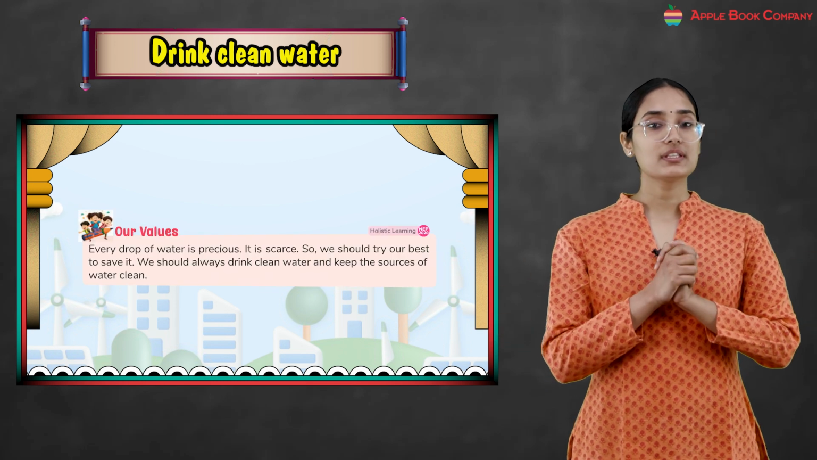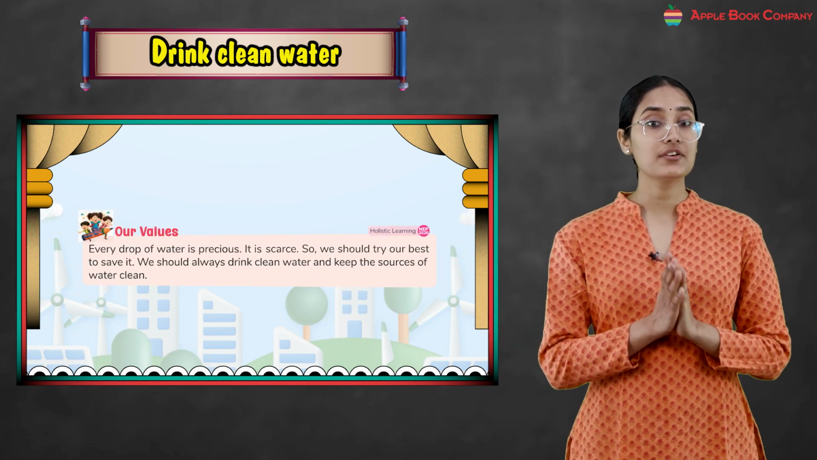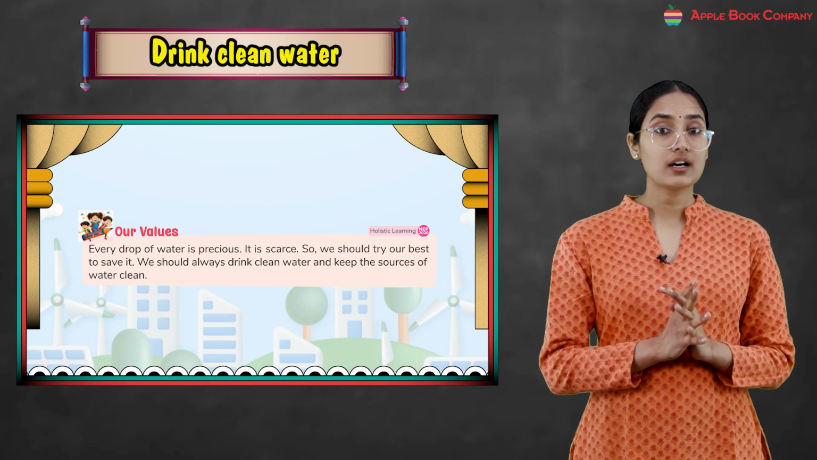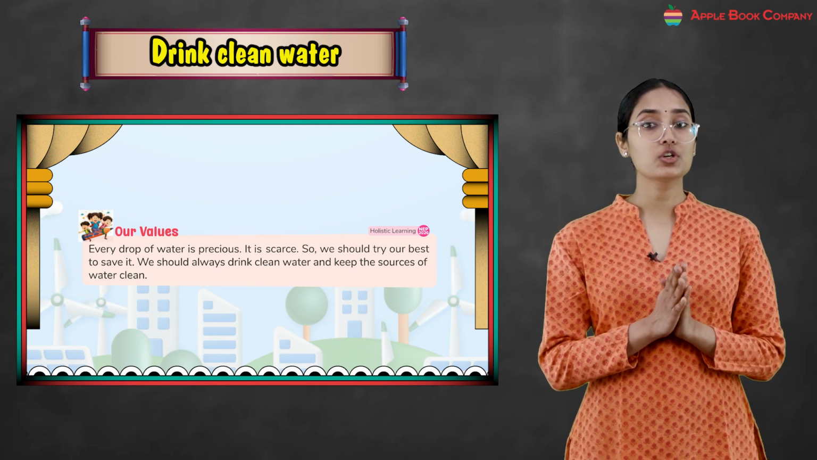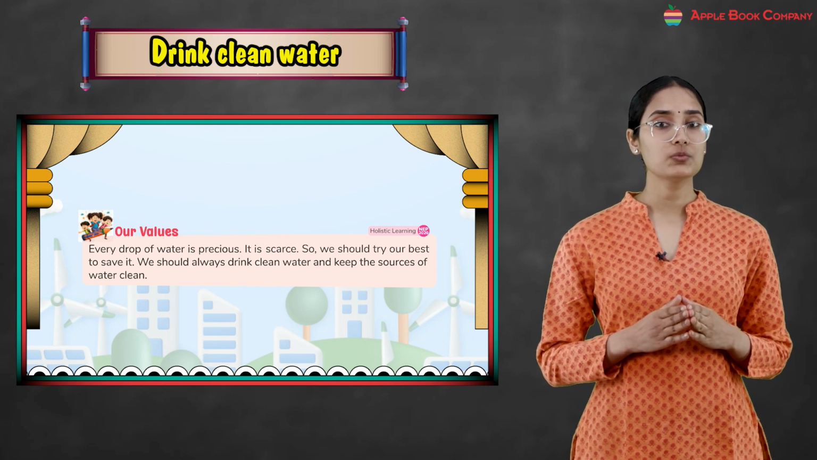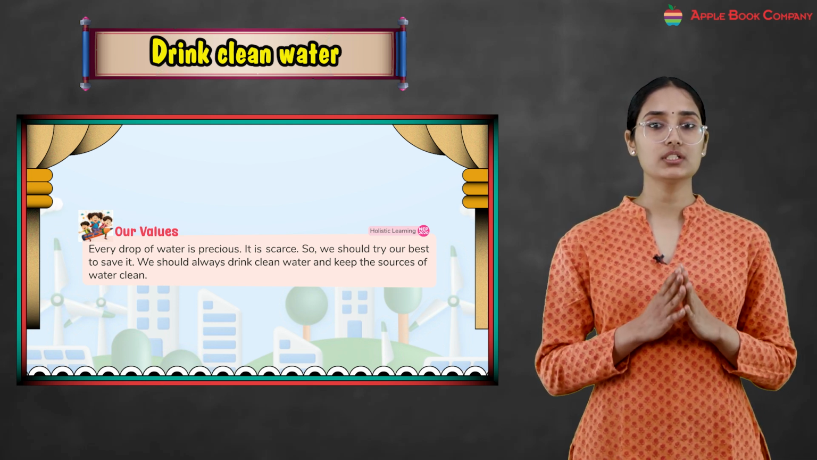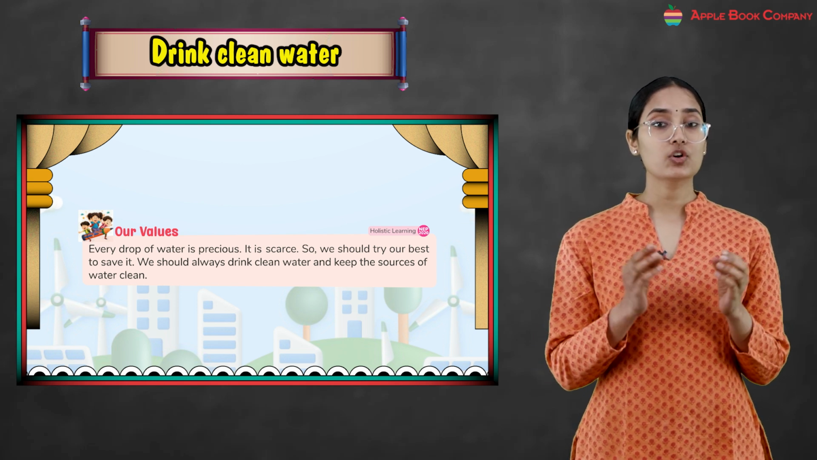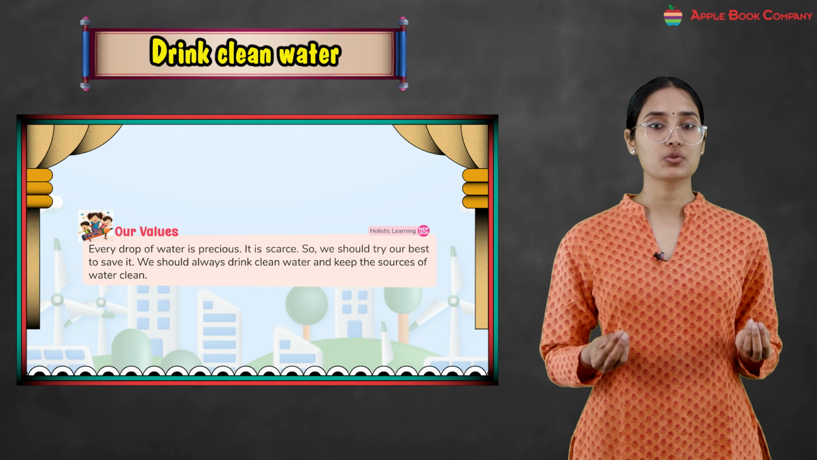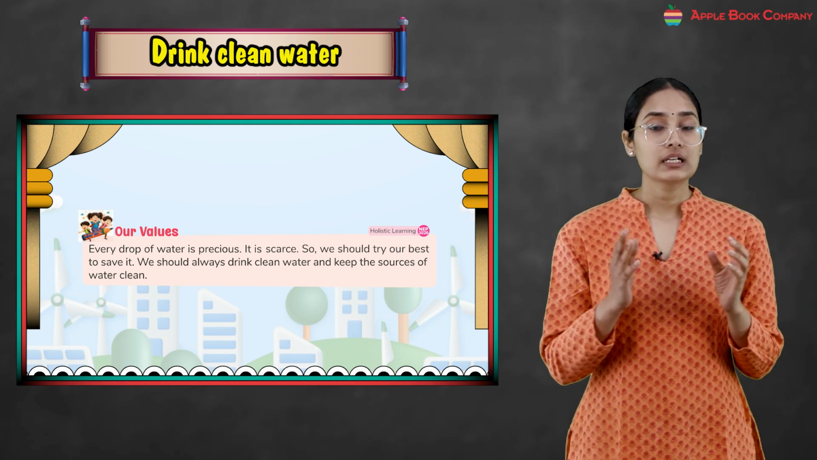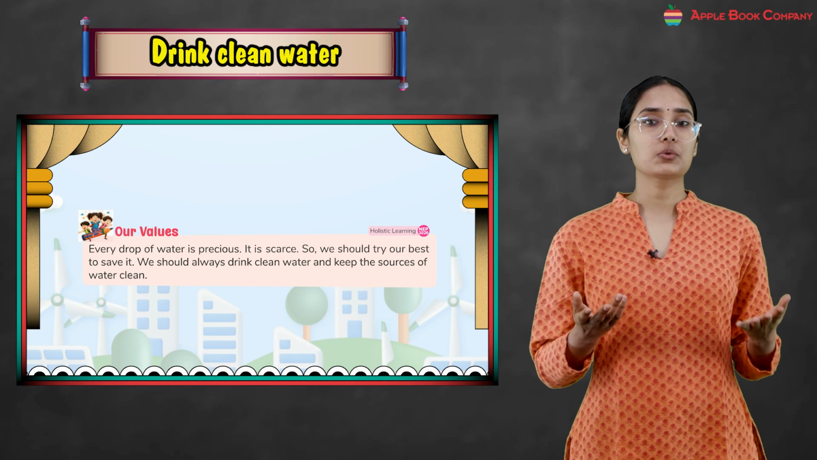So in this chapter, we learned that every drop of water is precious, right? It is scarce. So we should try our best to save it. We should always drink clean water and keep the source water clean. Kids, we learned that every drop of water is precious and important to us, and we should therefore keep the sources also clean, right?